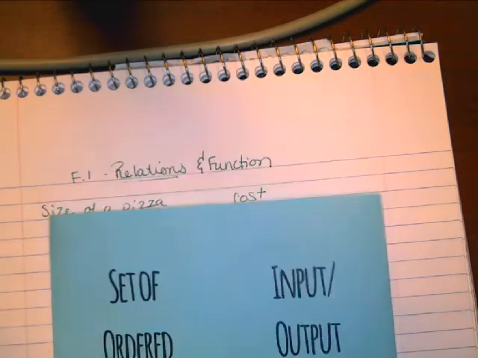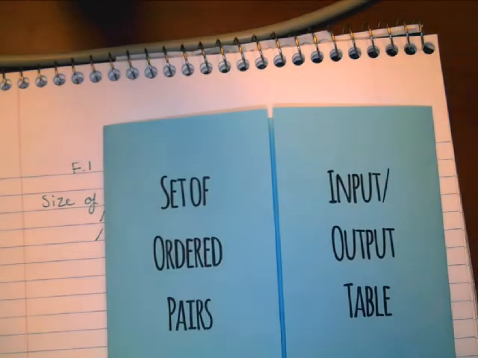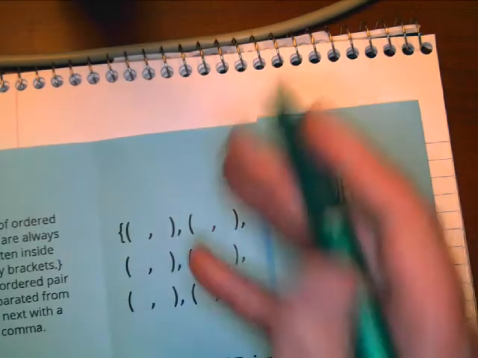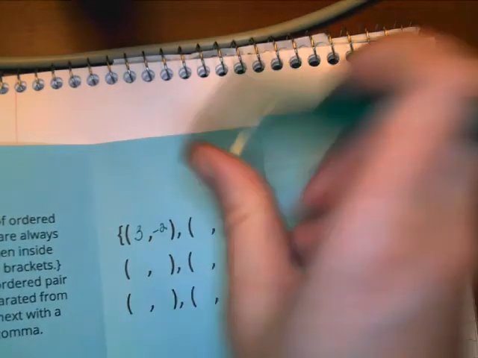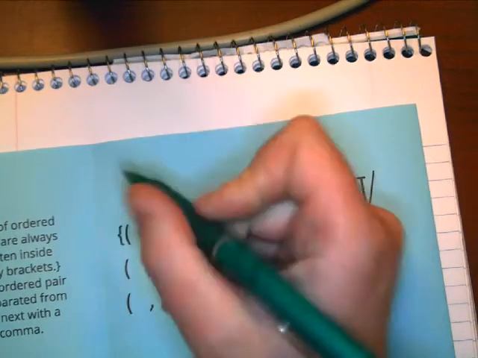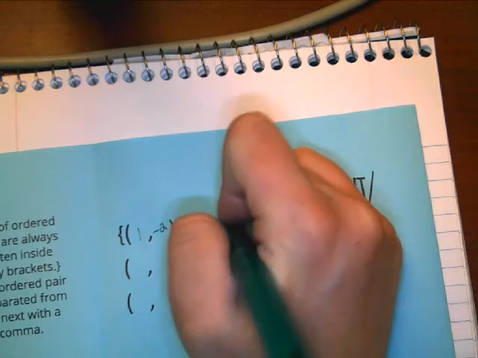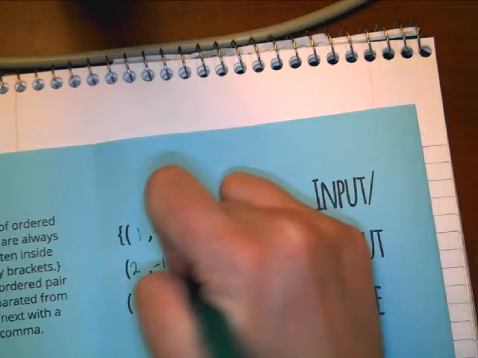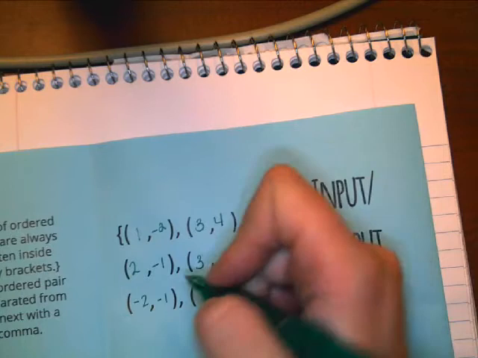All right, so let's talk about how to represent a relationship. So mathematically, how do we represent a relationship? And the best way to do it is with a set of ordered pairs. So let's put in some ordered pairs. So let's say that we have the ordered pairs of 3, -2. No, take that back. Let's make it 1, -2. 1, -2, 3, 4. 2, -1. 3, -2. -2, -1. And 3, 5.